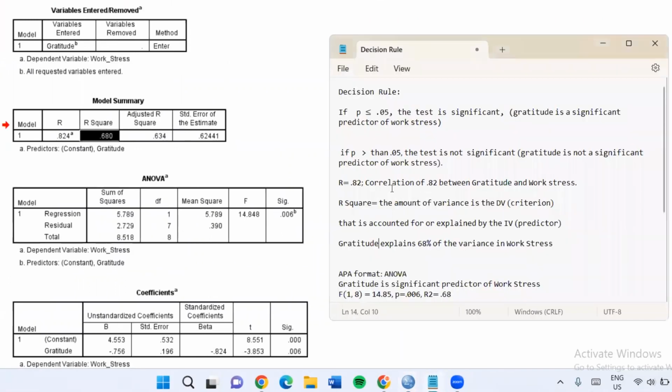A way for us to interpret this is that we would take 0.68 and convert it to a percentage by multiplying it by 100, which would become 68%, which means that gratitude explains 68% of the variance in work stress. In layman's terms, we can predict almost 68% of this data, while we cannot account for, explain, or predict about 32% of the variance. So, that 32% we don't have control over, but the other 68% we can completely explain by knowing gratitude alone.